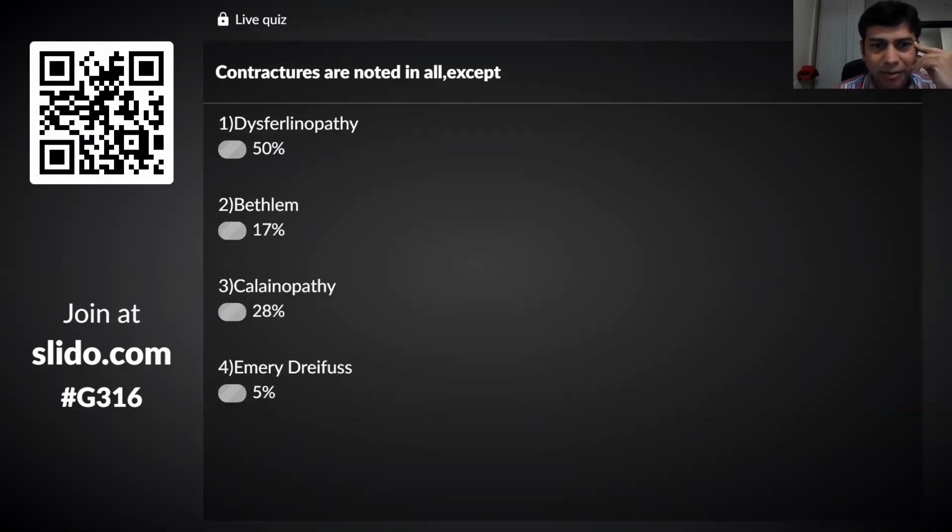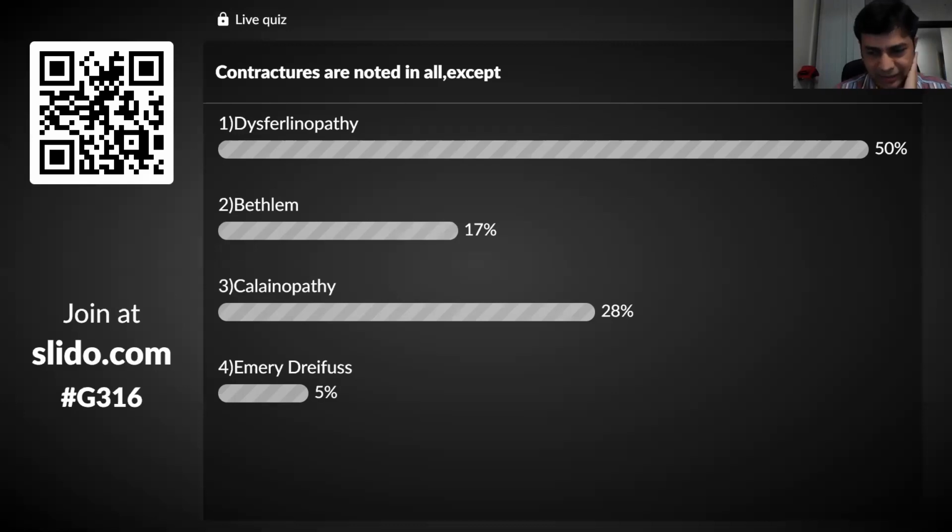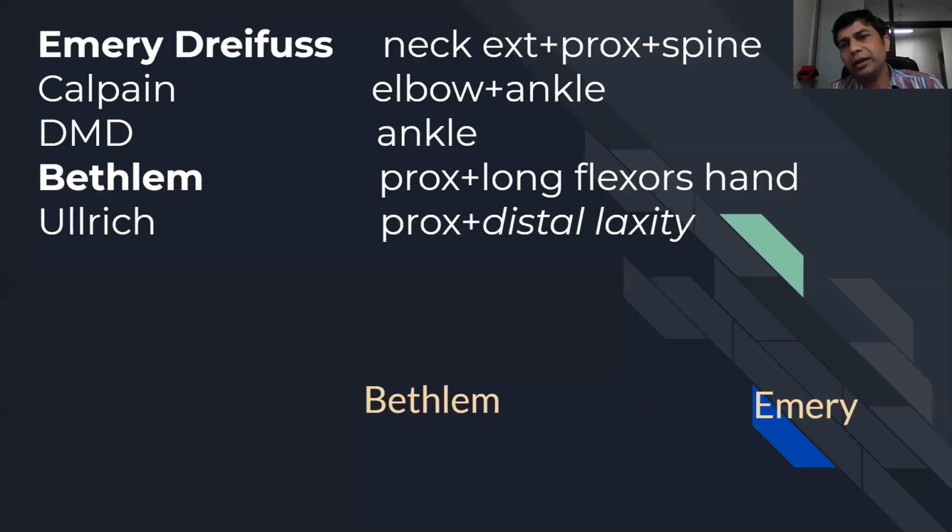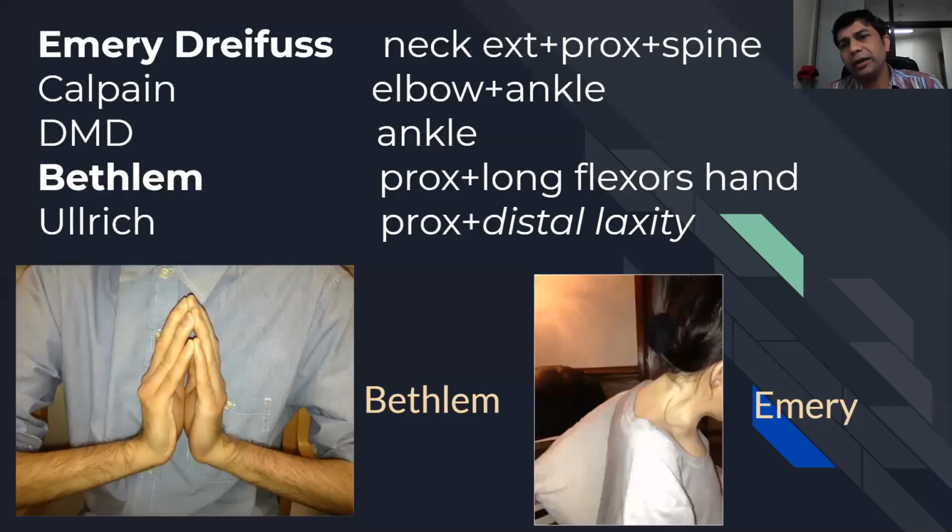Okay, perfect. I think half of you have done very nicely. The answer is dysferlinopathy; all the other three will have classical contractures, and I'll give you a short answer to that. If you see the contractures, the prototype is Emery-Dreifuss. These are the patients who have classical posterior cervical contractures, proximal contractures, spinal contractures, a typical rigid spine, and these patients are moving around with a lot of contractures, less muscle weakness, and they have cardiac problems. So this is a typical prototype.